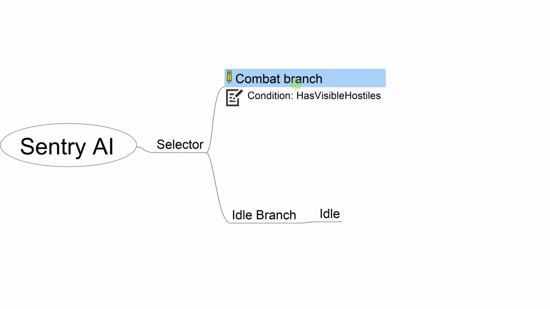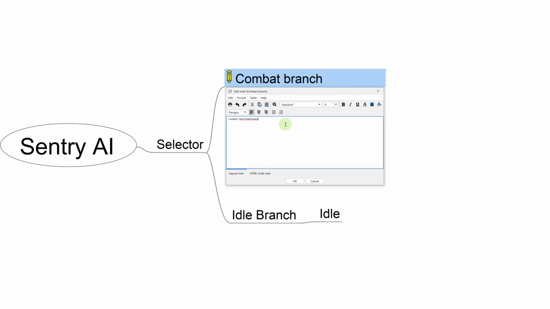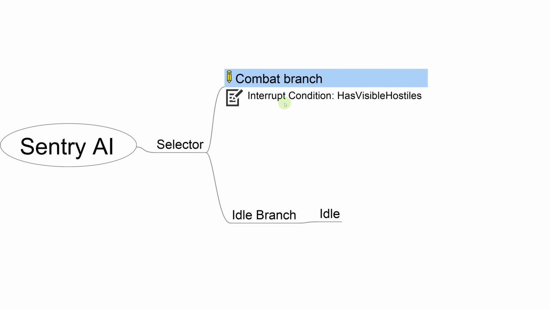What if we wanted the conditions of the combat branch to only interrupt and not be evaluated every time? So we're going to have to separate between normal conditions, which are the conditions that are always evaluated, and the interruption conditions, which are the conditions that will only be used to interrupt lower priority branches. When we are inside the higher priority branch, these conditions will no longer be evaluated. So this nuance will be very useful in a lot of situations.